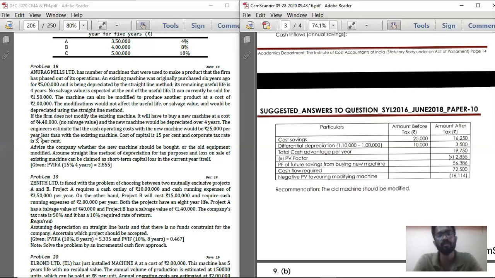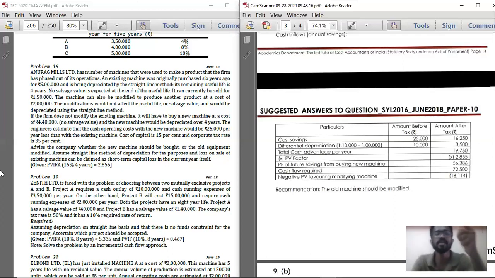So suppose instead of modifying the old machine, you are going for a new machine. You are going to get cost savings. Understand it. When depreciation for the new machinery is more compared to the old machinery, you are going to get a tax saving, that is profits minus depreciation. You get the PBT, from that you deduct tax to get profit after tax, upon that you add the depreciation again.